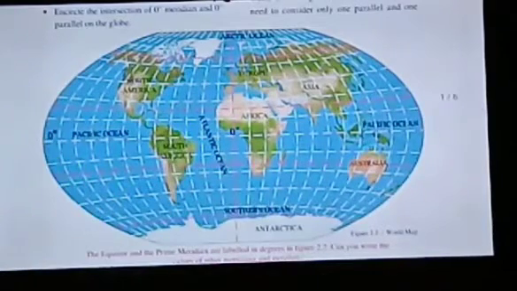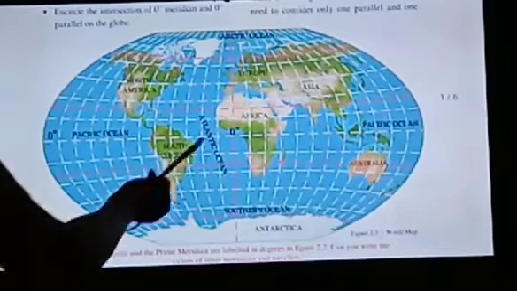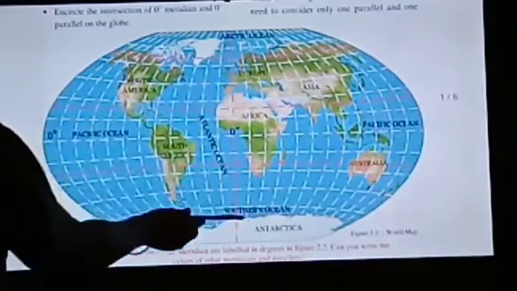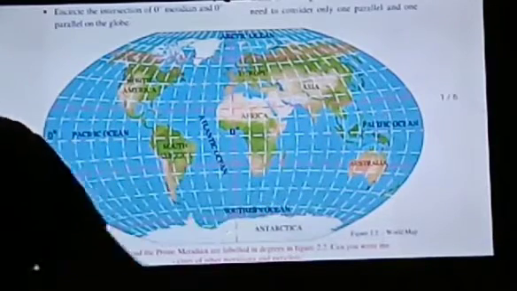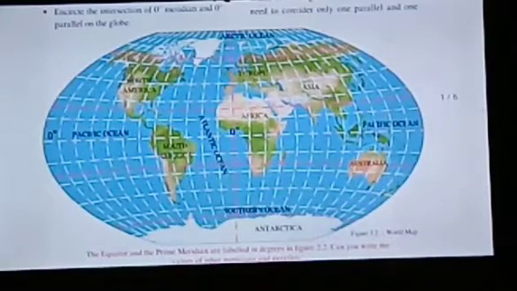Okay, next question. Which oceans are spread in all the four hemispheres? Observe the picture. All of you know that this is the northern hemisphere, southern hemisphere, this is the western hemisphere and eastern hemisphere. So the question is, which oceans are spread in all the four hemispheres?